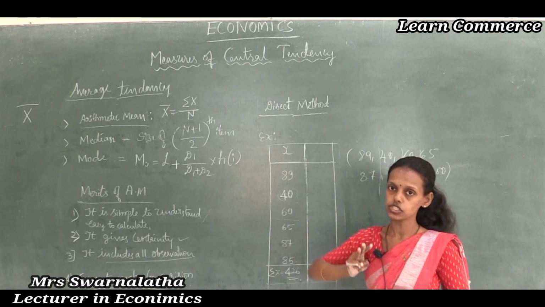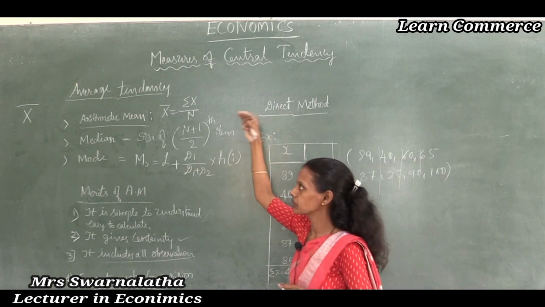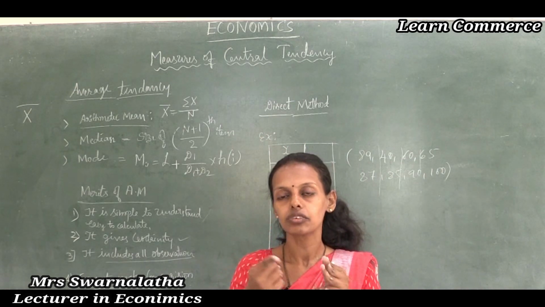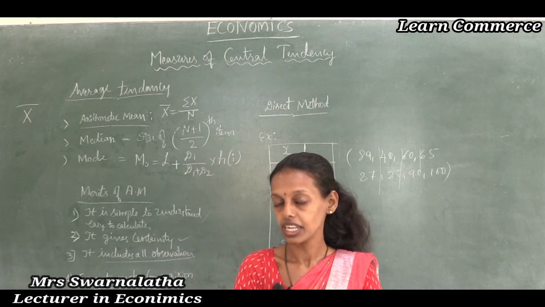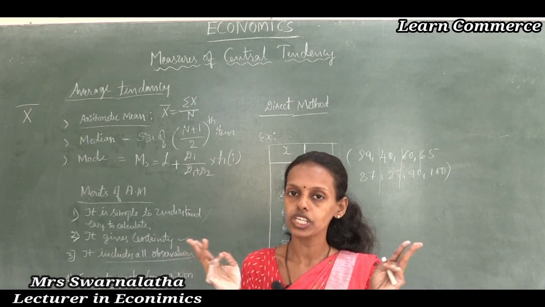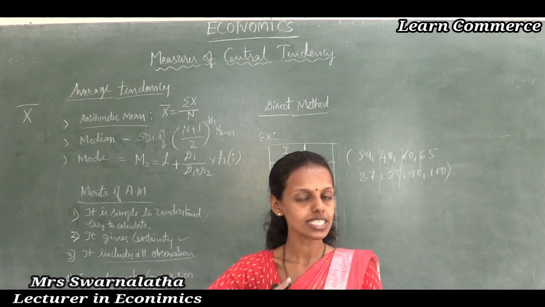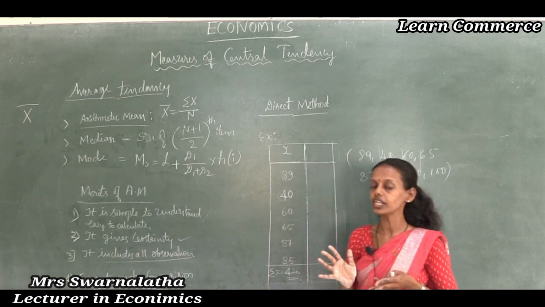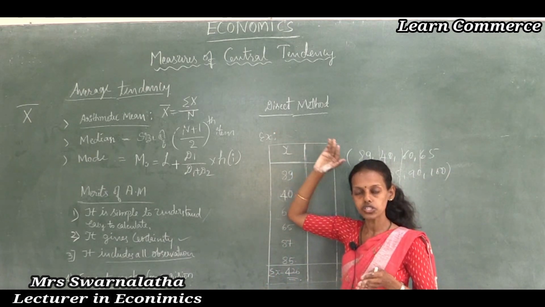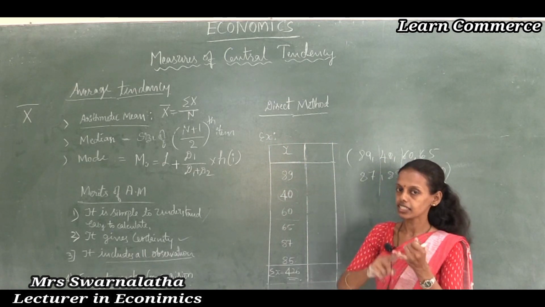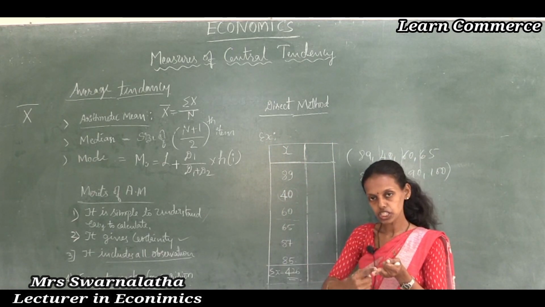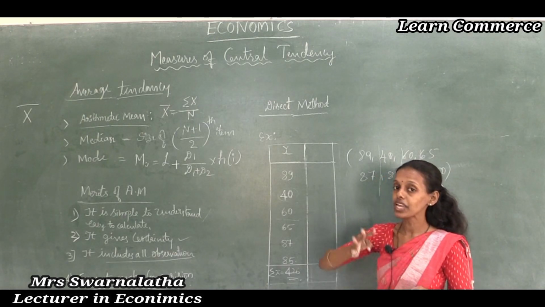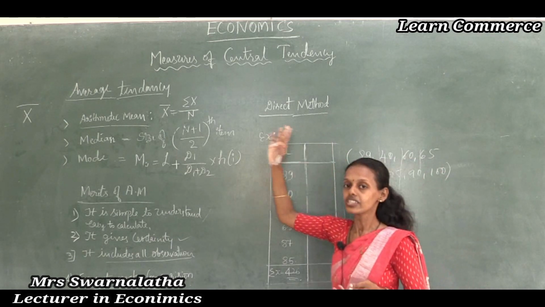Thus there are three methods, students, to calculate arithmetic mean. One is the direct method, another is the assumed mean method, and the other is the step deviation method. In statistics, you may do the shortcut method for the assumed mean and step deviation together, students, but here, as it is important for 6 marks, don't skip any step. These three methods are also important for a 6 marks question. You have to do the direct method, then the step deviation method, and even the assumed mean method. So these are the basic three methods used in statistics.